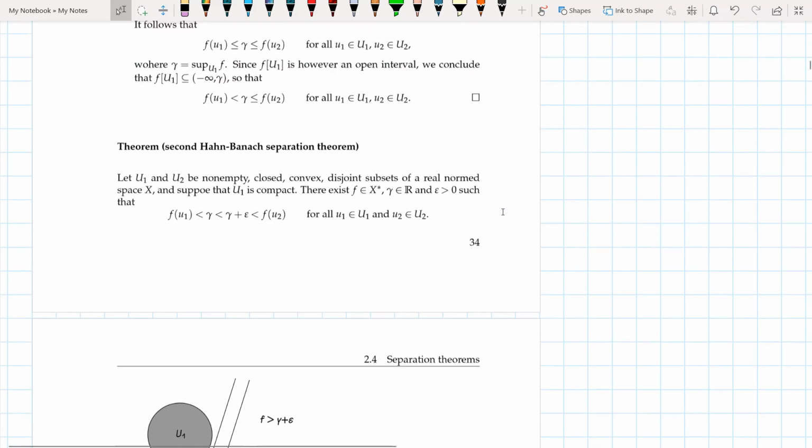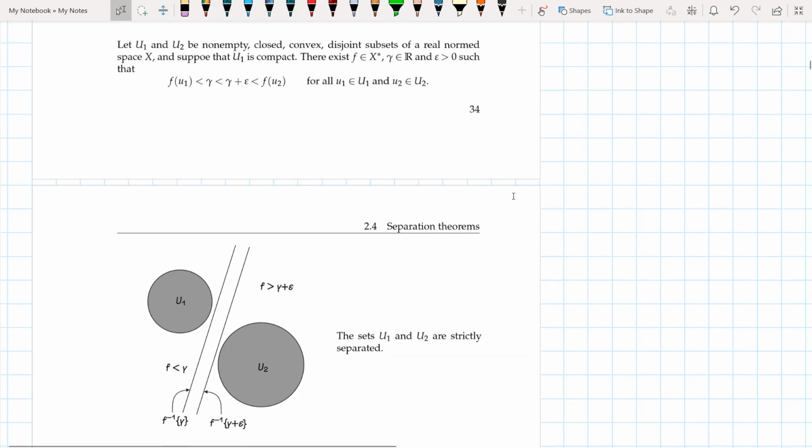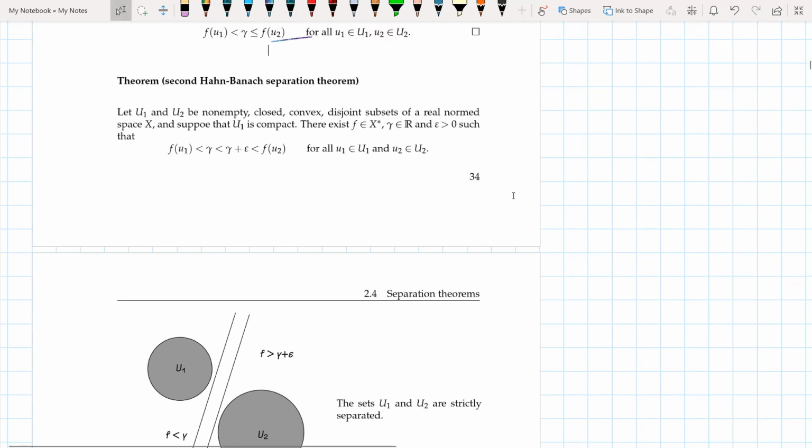And the second Hahn-Banach separation theorem is even stronger. Here it says that let u1 and u2 be non-empty closed convex disjoint subsets of a real norm space X, and suppose that u1 is compact now. Now this one is compact.